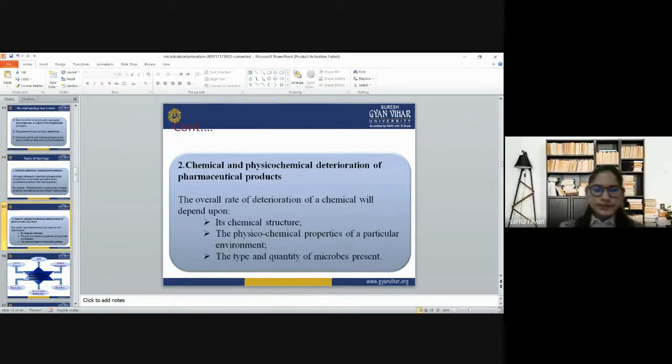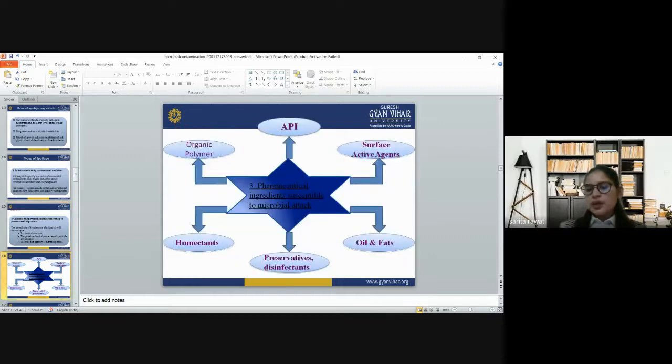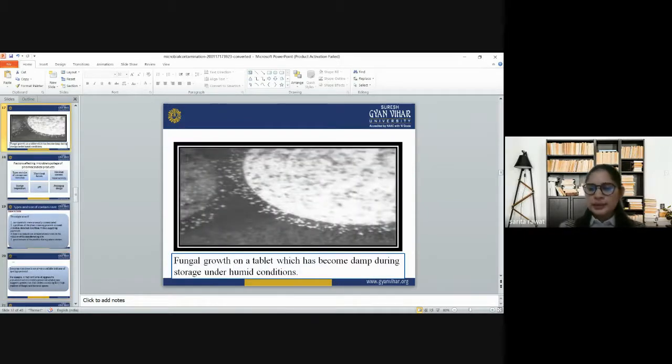Then the chemical and physicochemical deterioration of pharmaceutical products: the overall rate of deterioration will depend upon the chemical structure, the physicochemical properties of a particular environment, and the type and quantity of microbes present. The pharmaceutical ingredients susceptible to microbial attack include surface active agents, oils, fats, preservatives, disinfectants, humectants, organic polymers, and also the APIs. So this is fungal growth on a tablet which has become damp during storage.